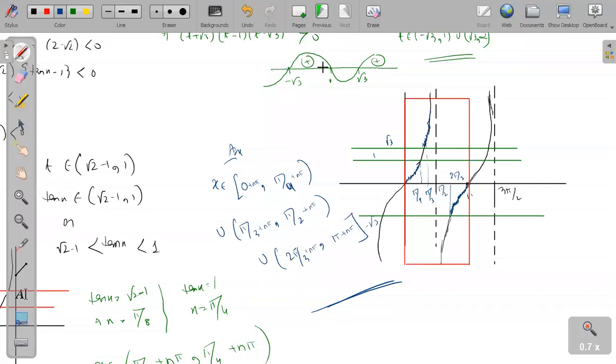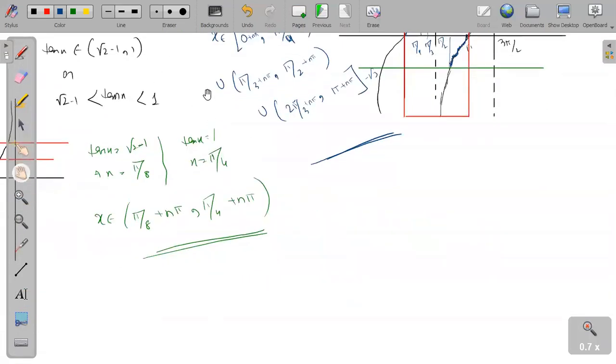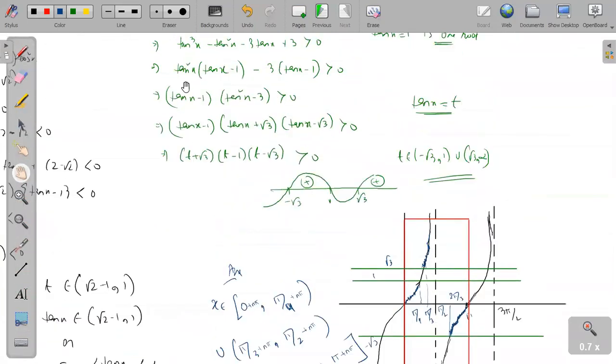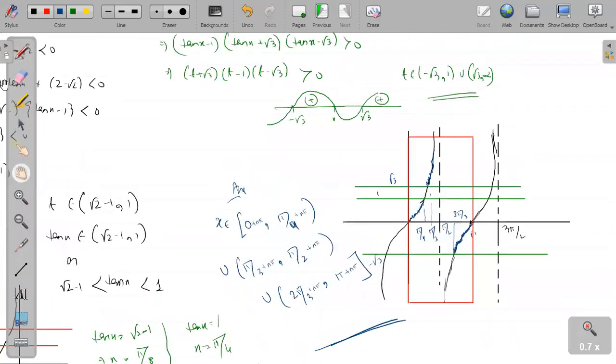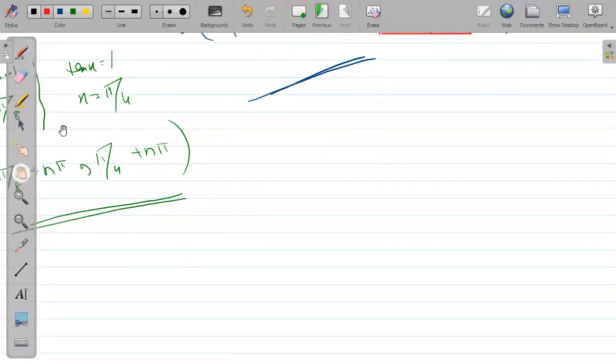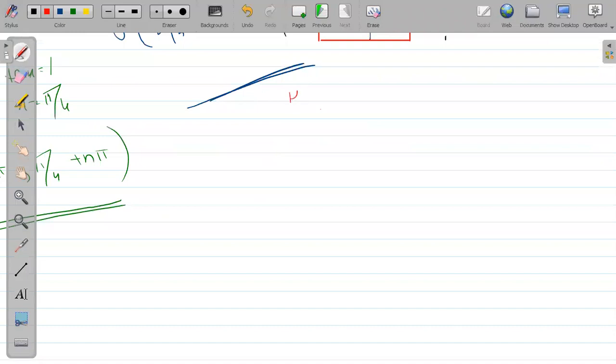Okay. Now, beta, let me give you some homework, very interesting questions, and those questions I will be explaining in the next class. And if you can attempt those questions, everything about trigonometric inequalities will be clear. Very, very important questions are these. Everyone has to try this question. Homework I am giving here.